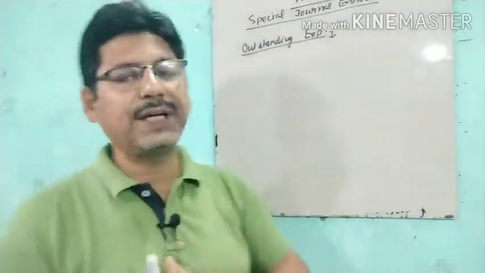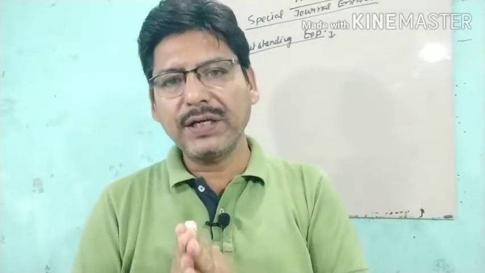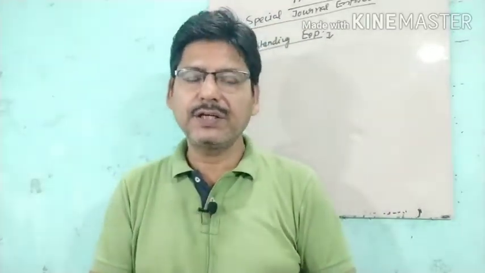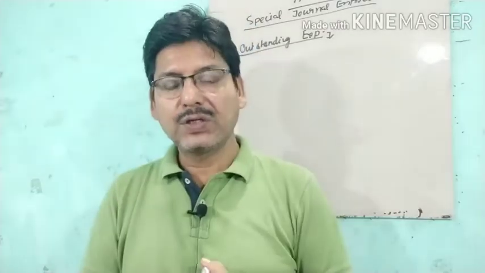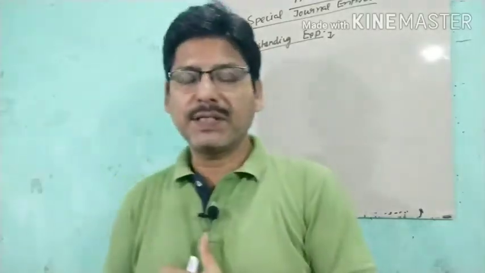Now the next journal entry is related to outstanding expenses. Outstanding expenses are those expenses which are to be paid in the current year, but still remain unpaid. That means they are the expenses for the current year, but those expenses are not paid. Such types of expenses are called outstanding expenses.